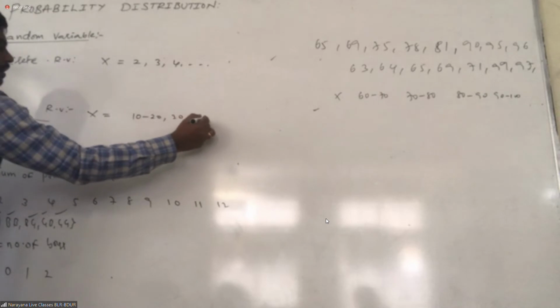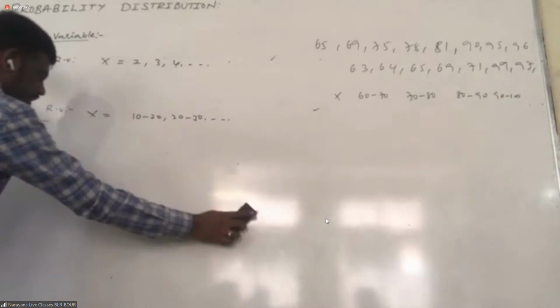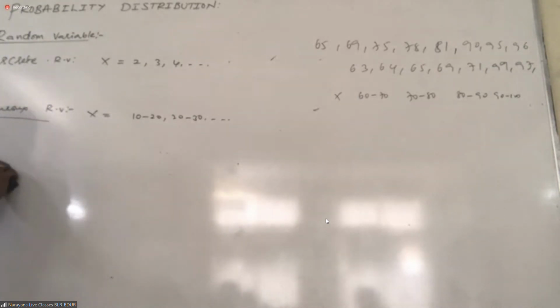I think in statistics you have continuous frequency distribution and discrete frequency distribution. Frequency means favorable; probability means favorable by total. Nothing else. Students, clear? Okay.